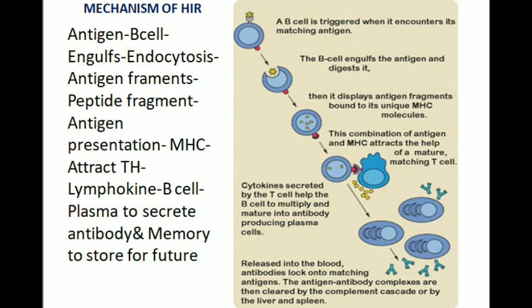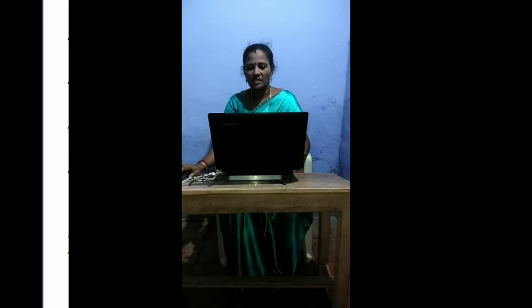The activated B cells proliferate and produce plasma cells. The plasma cells are now divided into two groups of cells. One group forms memory B cells, and another type of plasma cells differentiates to form antibody secreting cells. The antibody secreting cells synthesize antibody and it fights against the foreign substances. The memory cells are stored for future use. And this is the mechanism of humoral immune response.